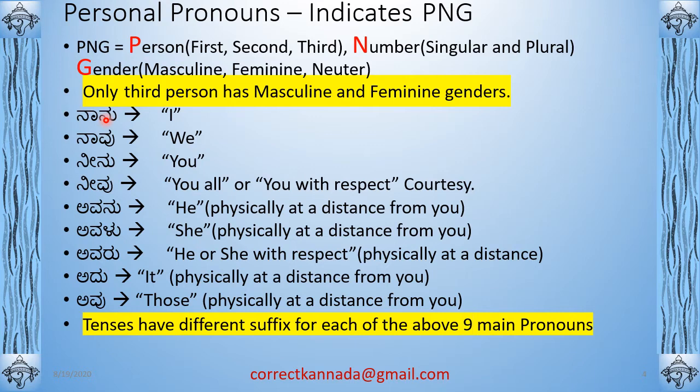That's the key point that I want to emphasize, but I'll mention it again in the next few slides. So the gist of this slide is that these 9 pronouns are super duper important, and they are the basic building block of the pronouns. These 9 pronouns are the most important in Kannada, and they form the basic building block of all other pronouns.